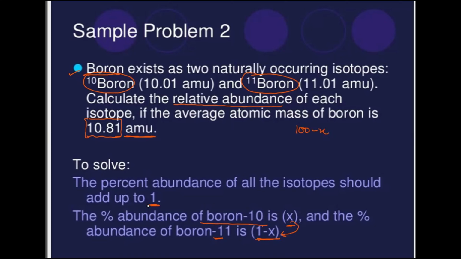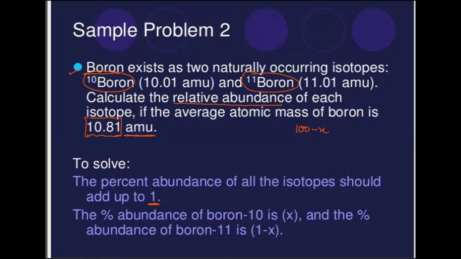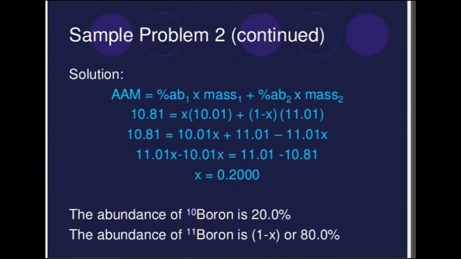If we assume all the isotopes together are taken as 1, then we subtract the X percentage abundance from that, and then we form an equation. We'll be constructing an equation like this. The atomic mass is given in the question, so that's 10.81. We'll write it down.